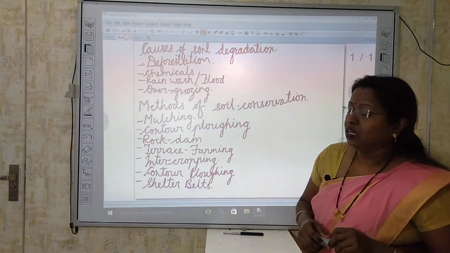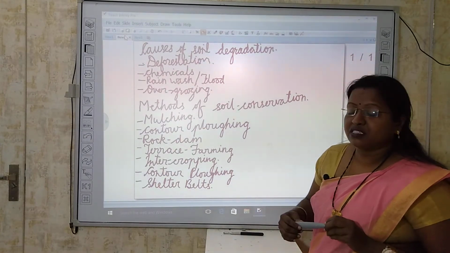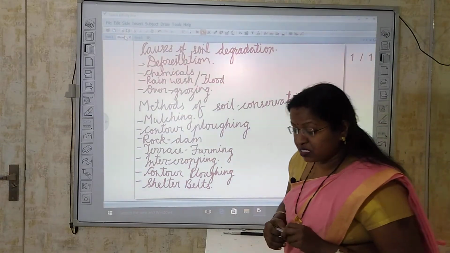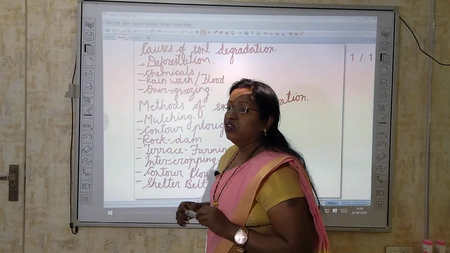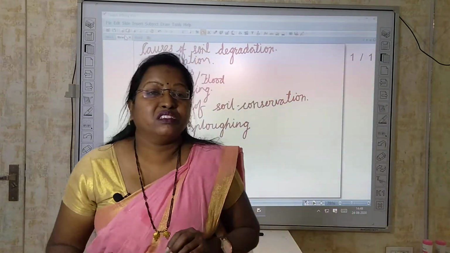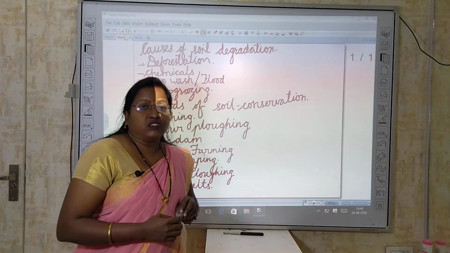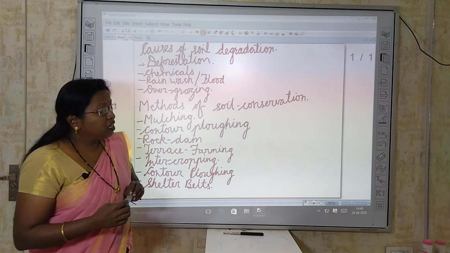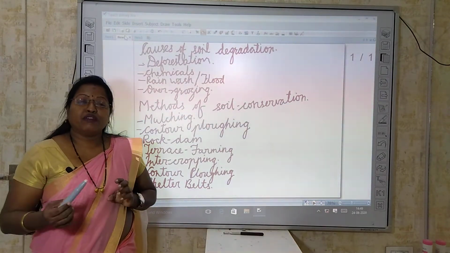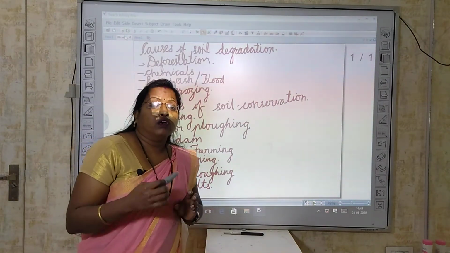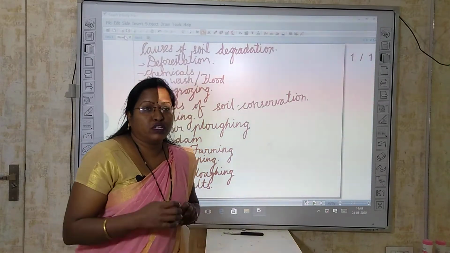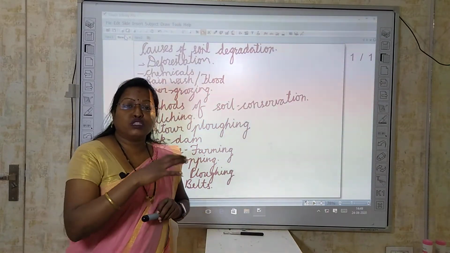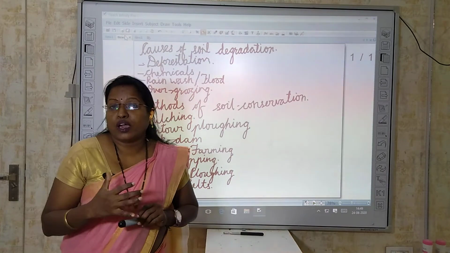Number 1, the first is deforestation. What do you mean by deforestation? Deforestation means when we are cutting down a maximum amount of trees in a particular area, that concept is known as deforestation. And what happens when deforestation is there? Actually, the roots of the trees hold the soil and it reduces soil erosion.